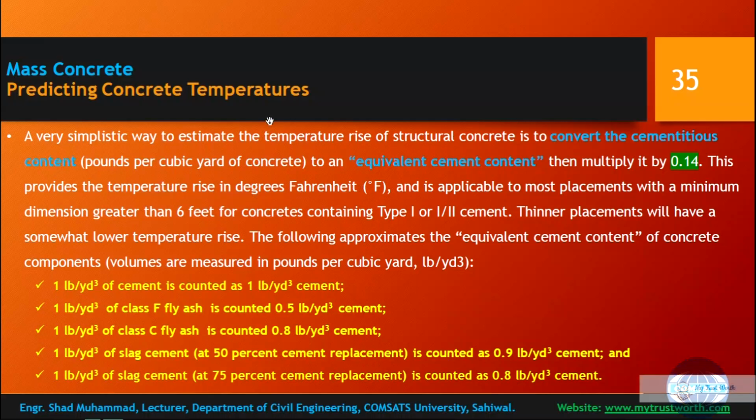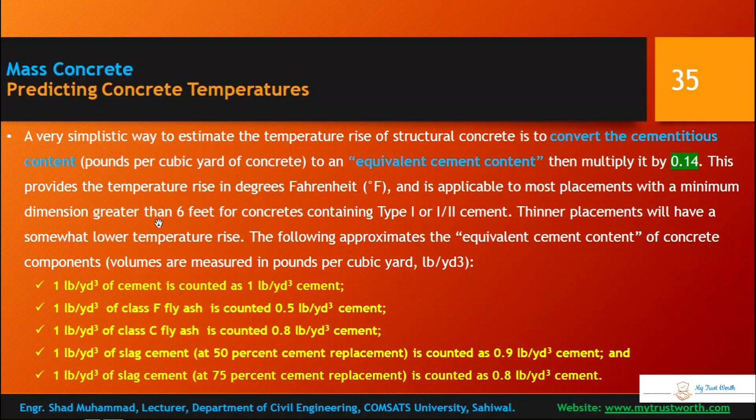So with this formula, temperature rise is equal to the cementitious content converted into equivalent cement content, multiplied by 14%. That results in temperature rise in degrees Fahrenheit, not degrees centigrade. You should be aware of this. It is applicable to most placements with a minimum dimension greater than 6 feet of concrete containing type 1 or type 1/2 cement.